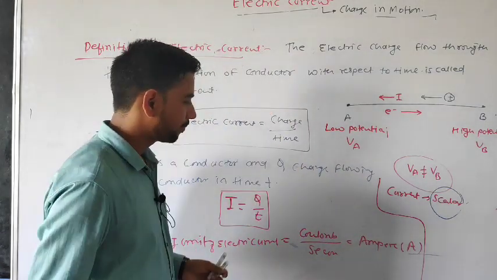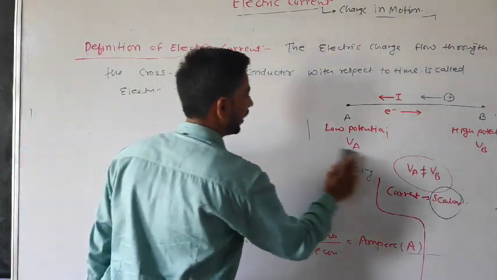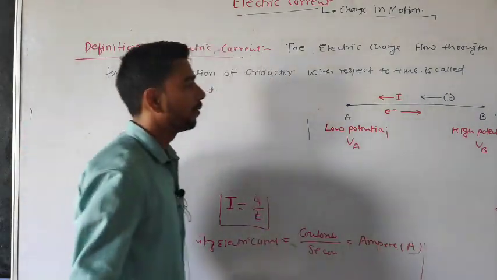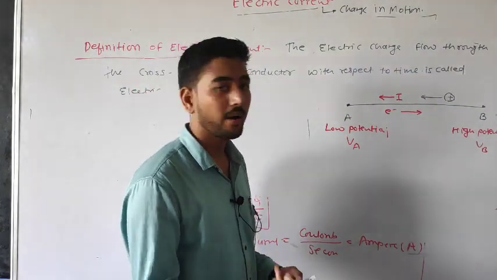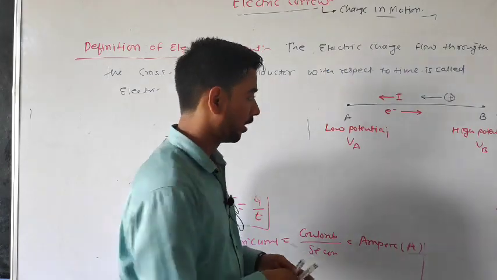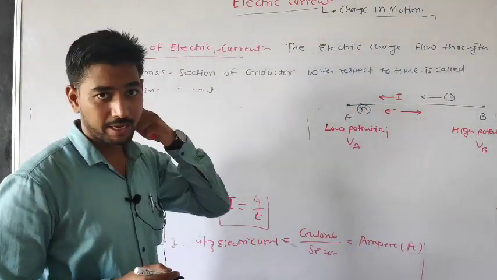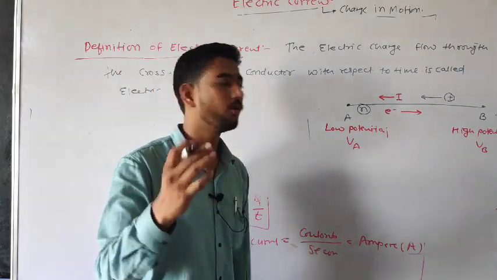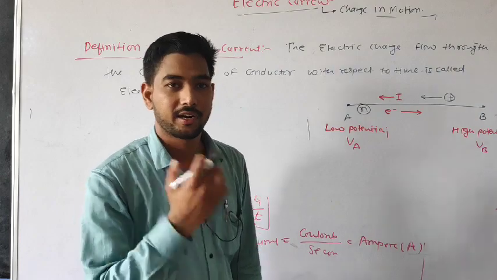And suppose in any solid wire many electrons are moving. Suppose n electrons are moving in a conductor. Then what is the current?